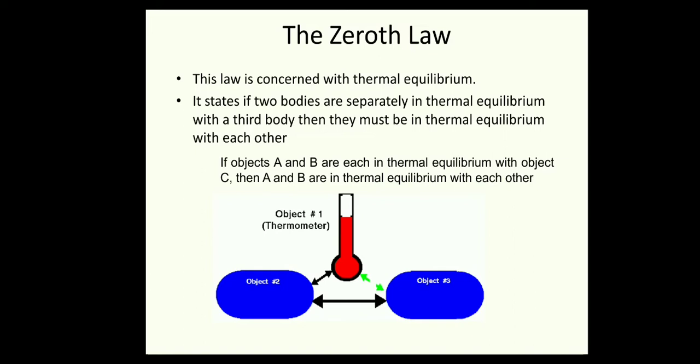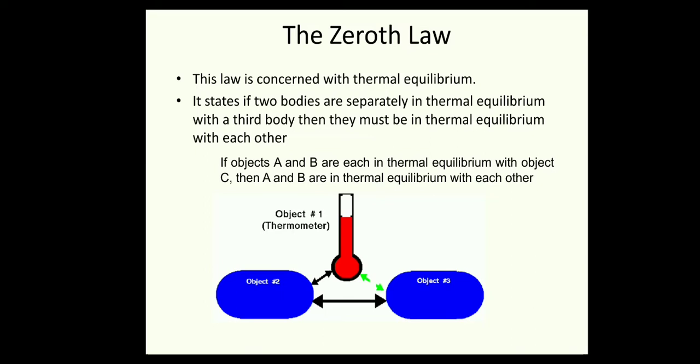Let's say object 1 is a thermometer, and there are object 2 and object 3. If object 2 is in thermal equilibrium with the thermometer, and object 2 is in thermal equilibrium with object 3, then definitely object 3 and the thermometer, that is object 1, are all in thermal equilibrium with each other. This is very helpful to form a thermometer. If your object 2 is, let's say, a known body,